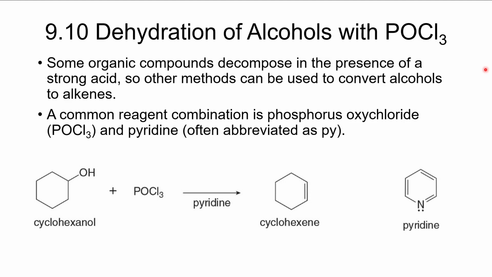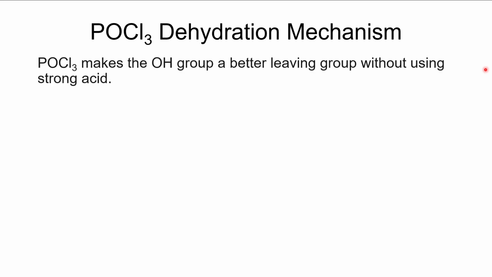And pyridine is good at removing hydrogens, and if we didn't, we would build up some acid in this reaction. So we need that base to finish it off. This is also an elimination reaction, so it's similar in that respect. Let's look at the mechanism. I'm not going to make you reproduce this particular mechanism on the exam, but it is kind of an interesting mechanism. So the POCl3 makes the OH a better leaving group by reacting with it.